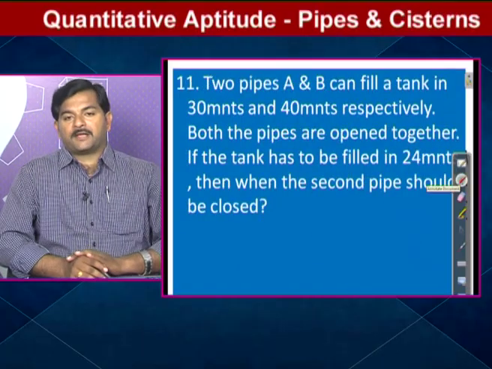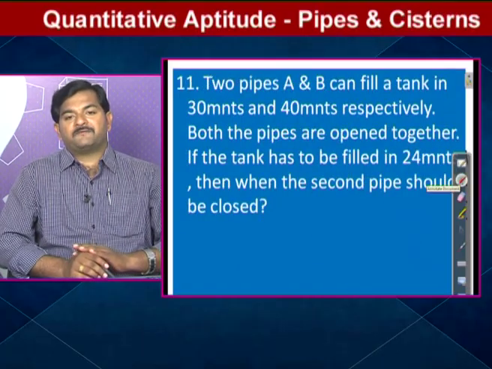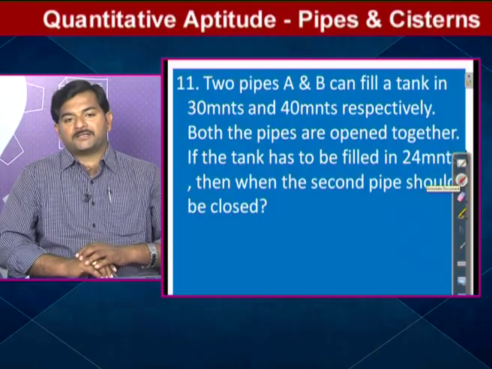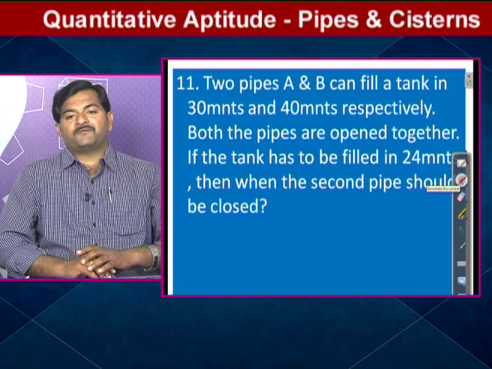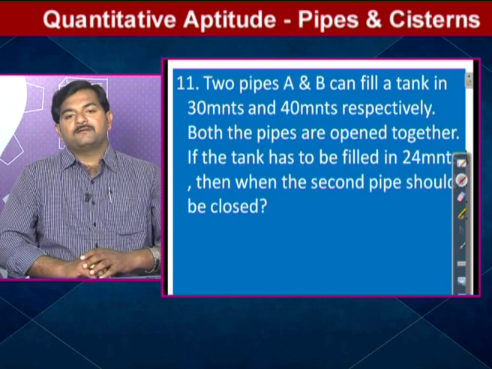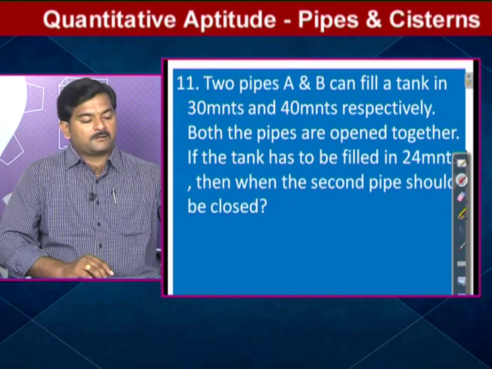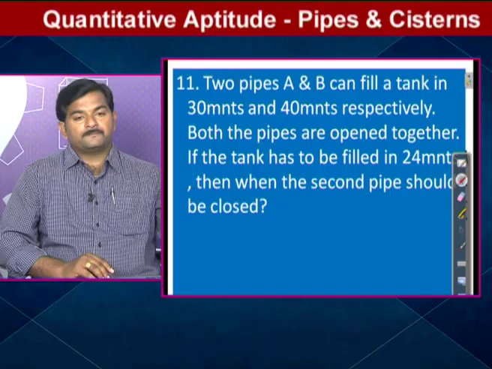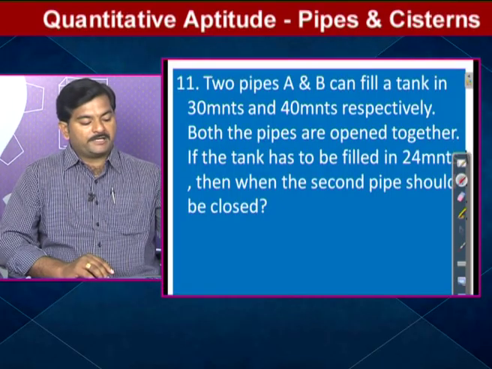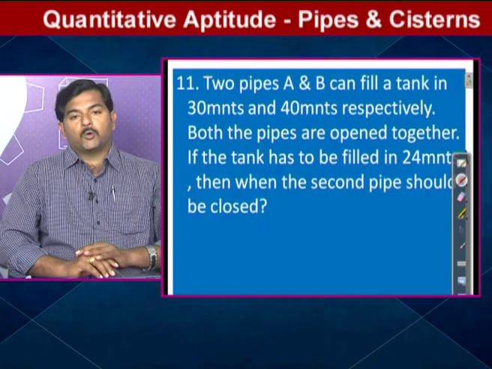Two pipes, A and B, can fill a tank in 30 minutes and 40 minutes respectively. Both pipes are opened together. If the tank has to be filled in 24 minutes, then when should the second pipe be closed? Observe, this is a very beautiful question. Only two pipes A and B can fill a tank in 30 minutes and 40 minutes respectively. Both pipes are opened together.